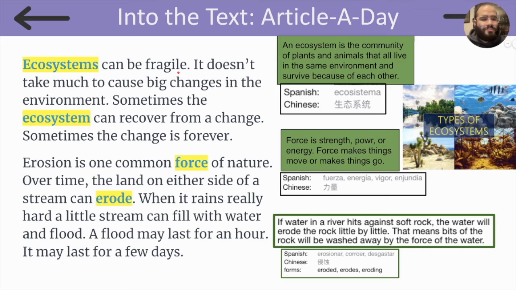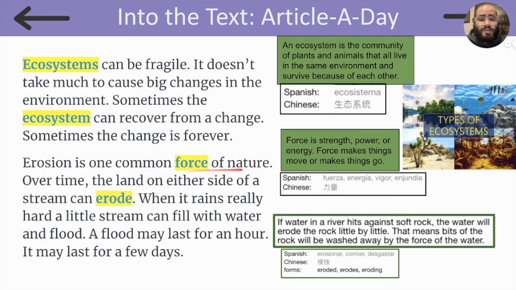Ecosystems can be fragile. Hey, that's our focus word. Let's remember, an ecosystem is the community of plants and animals that all live in the same environment and survive because of each other. In Spanish, we say ecosistema. We have many different types of ecosystems. We have water ecosystems, desert ecosystems, forest ecosystems. They all have different plants and animals that survive because of each other. Sometimes the ecosystem can recover from a change. Sometimes the change is forever.